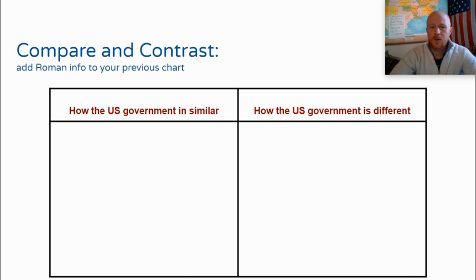And once you've answered those questions, pull out the chart that you had from ancient Greece and add to it some information from ancient Rome. How is the U.S. government similar to that of ancient Rome? How is it different from that of ancient Rome? And if you need a little help with this, hold on to it, because as we get into some other lessons the rest of this week, you'll get some information to help you out.